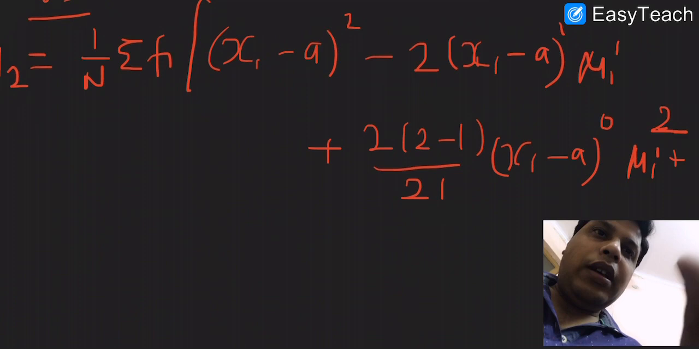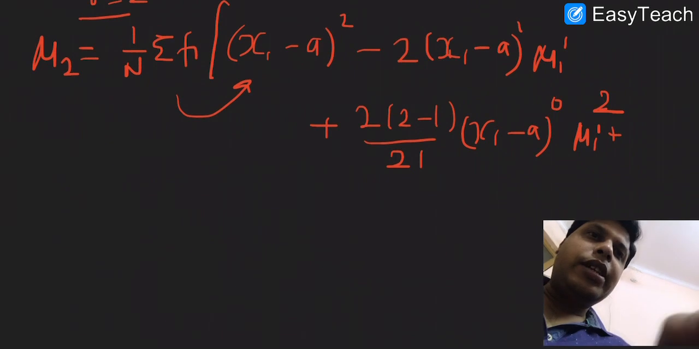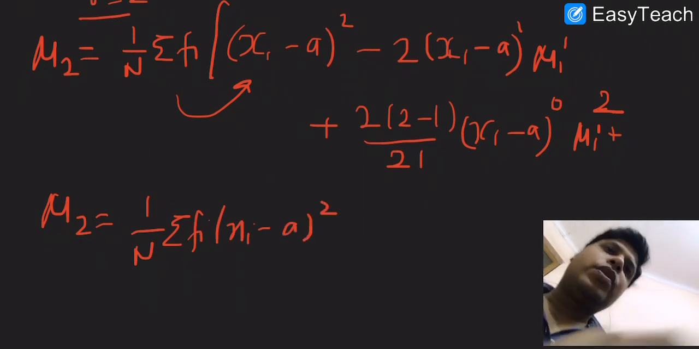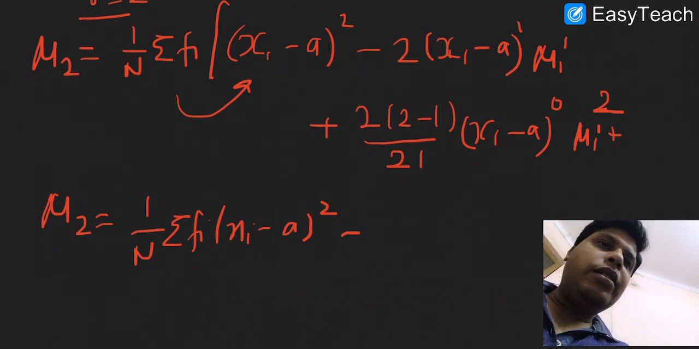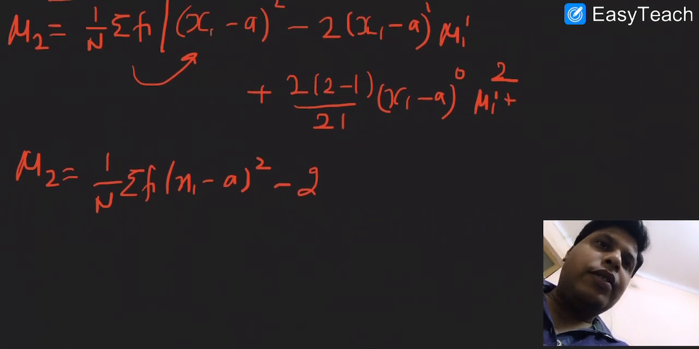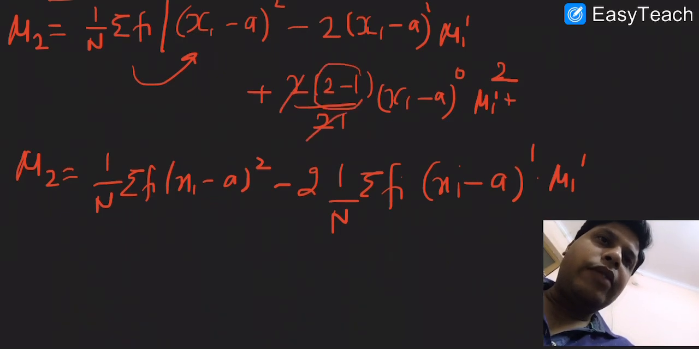Okay, and the second term we get is twice 1 over n summation fi into xi minus a power 1 into mu1 dash. The last one, the 2 will cancel out and here we'll get 2 minus 1, so 1 over n plus xi minus a power 0, which we can rewrite as 1, so no need to write it. It will be summation of fi into mu1 dash square, and we know that this is going to be 1, so what we are left with,